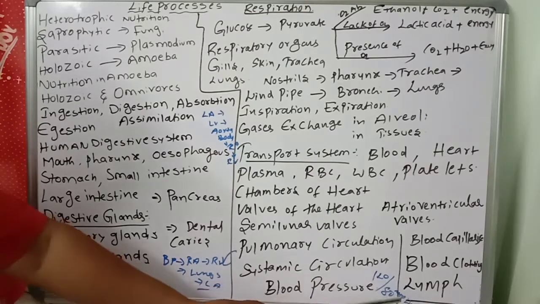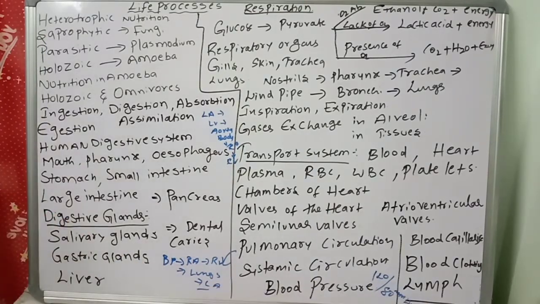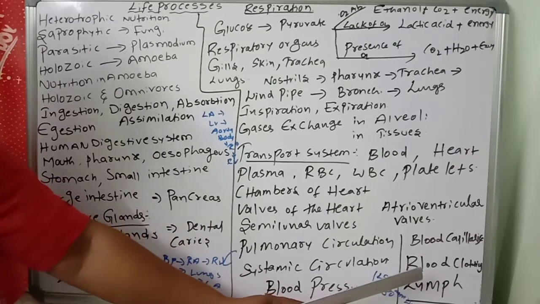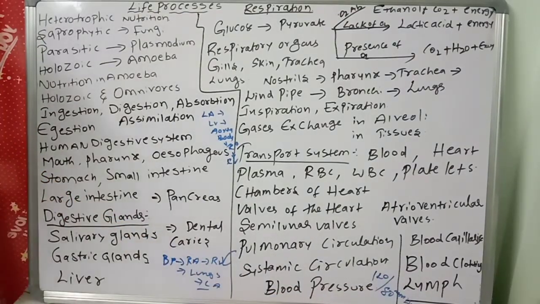Lymph is the tissue fluid. Lymph is just like plasma, but it is an extracellular fluid. Leakage from the capillaries forms the lymph. It also transports minerals, which is very important. How can you define lymph simply? Like plasma, with no hemoglobin. Only some proteins are present, and antibodies are present. There are also the lymphatic system, lymph capillaries, and lymph nodes. Lymph also transports gases. So like this, the transportation system is there in our body.